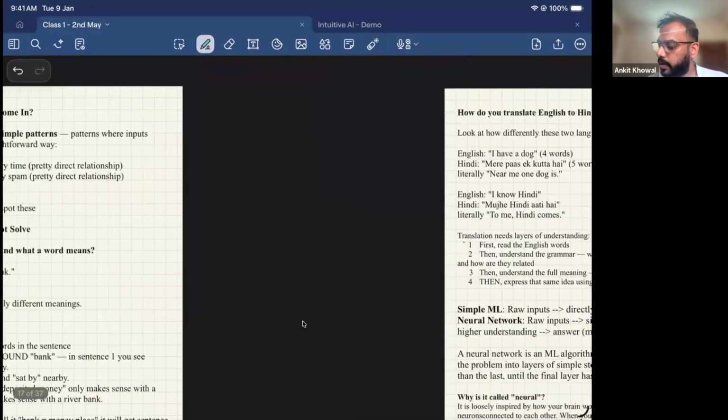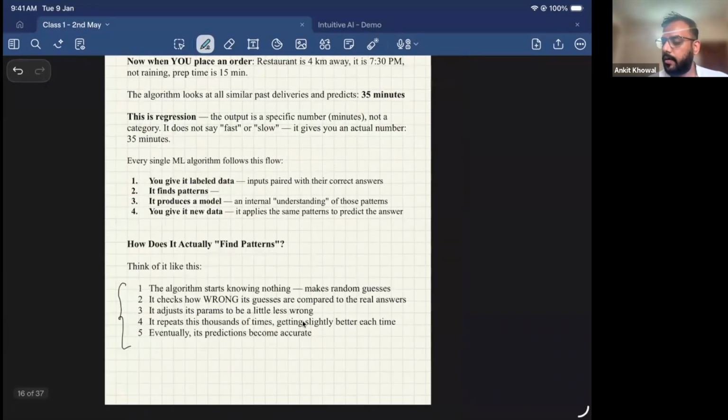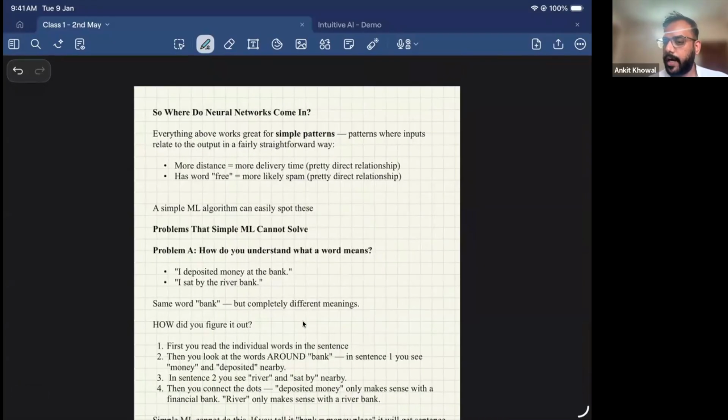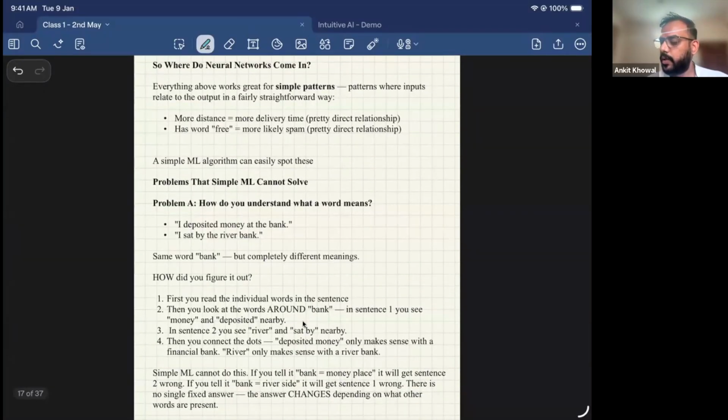Then we looked at neural networks, why they are required and why they are different. Simple ML algorithms can easily answer when the relationship is simple, but neural networks solve very complex problems. For example, if you have to translate an English sentence into a Hindi sentence or any other language, which is natural language processing, these are hard problems to solve because you need to get the context of the entire sentence.